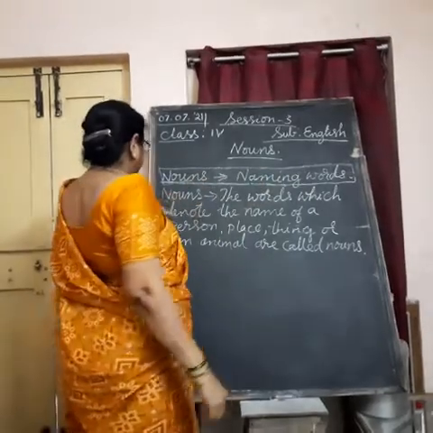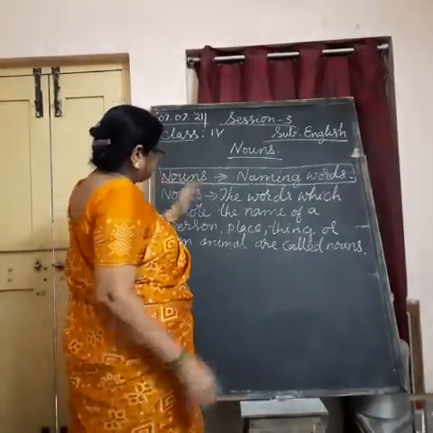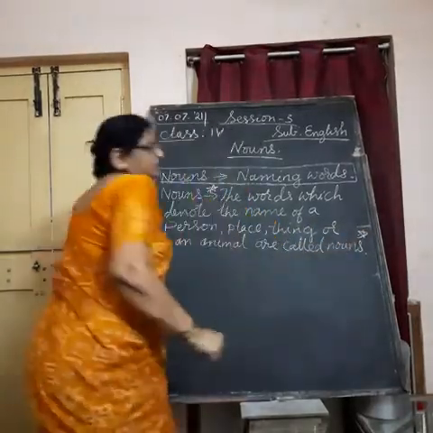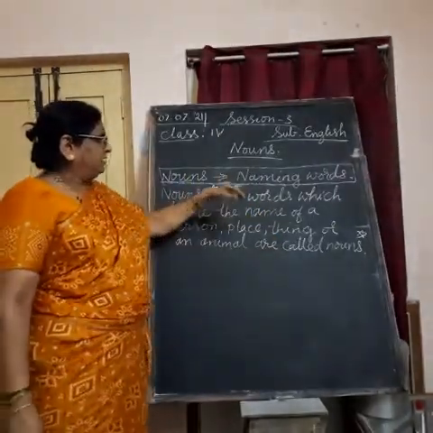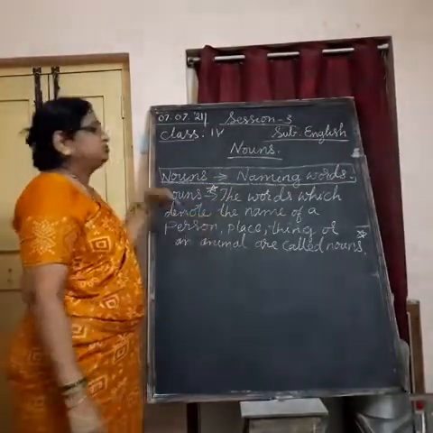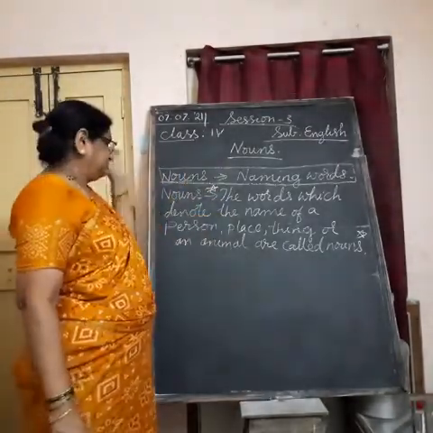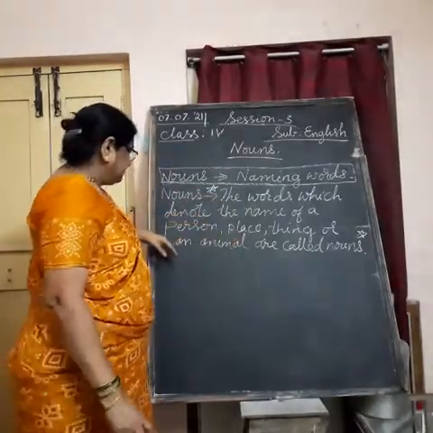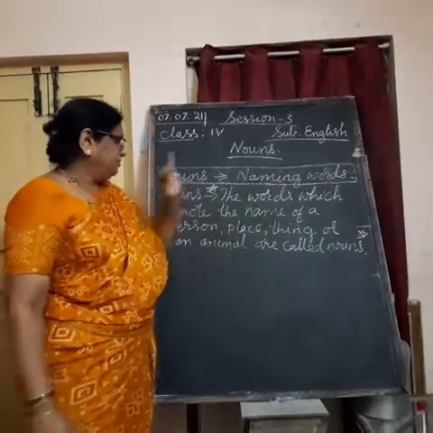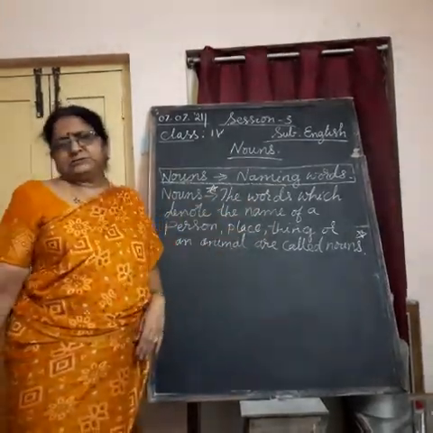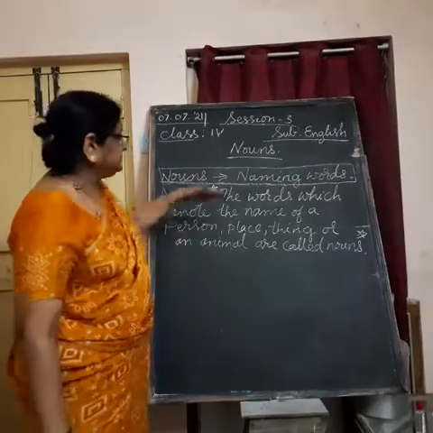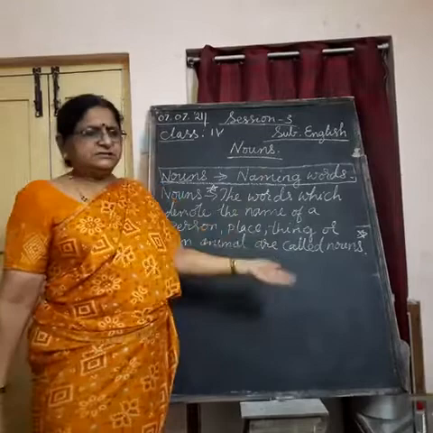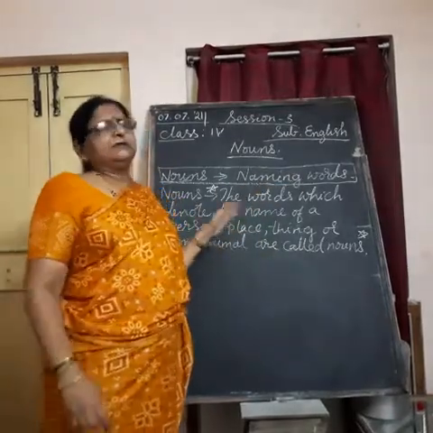Nouns are naming words. But in grammar, we have a specific definition about nouns. What is it? What are nouns? The words which denote or show, I can say, the name of a person, place, thing, or an animal are called nouns.